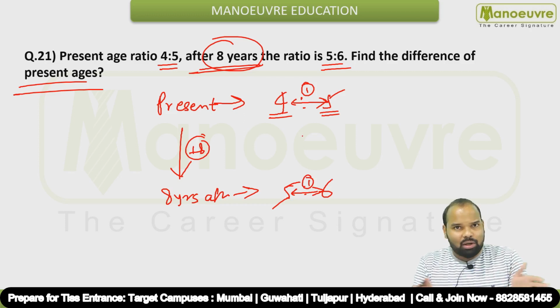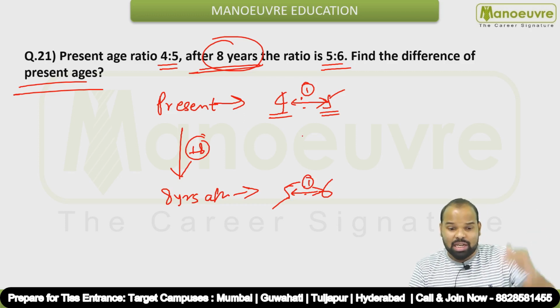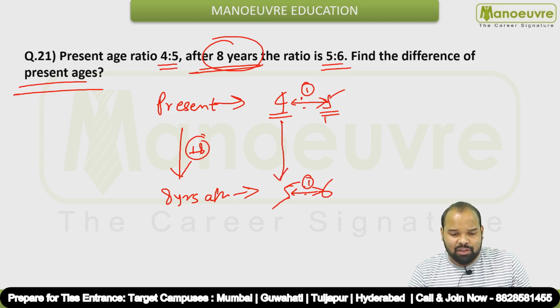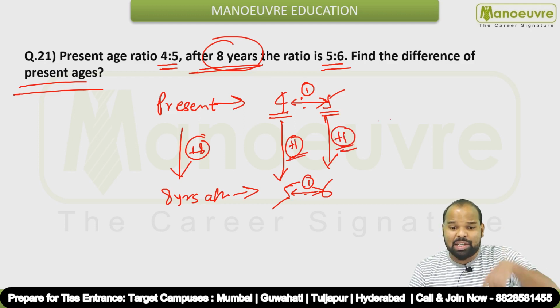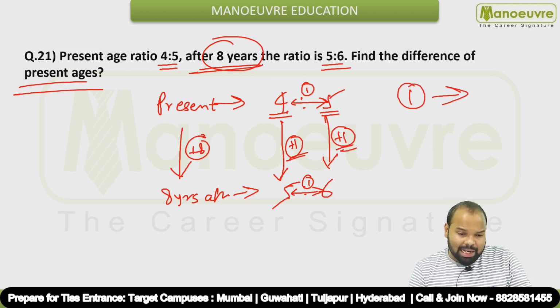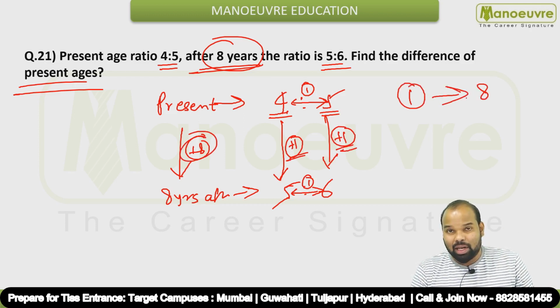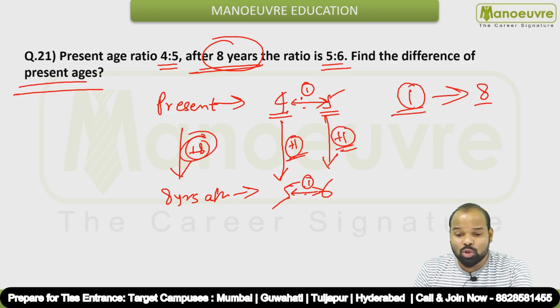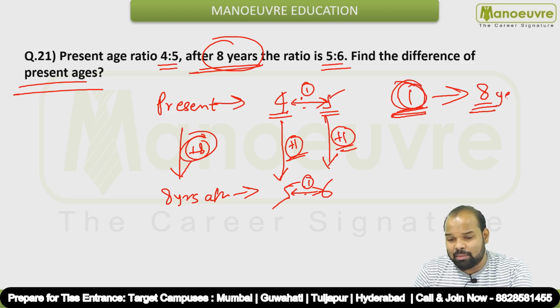Now you have checked horizontal differences, right? Now check the vertical differences, guys. What is the vertical difference over here? 4 and 5, so 1 is getting added. 5 and 6, so 1 is getting added. So in the ratio 1 is getting added, but in actual 8 is getting added. Correct? So the value of 1 unit is nothing but 8 years.